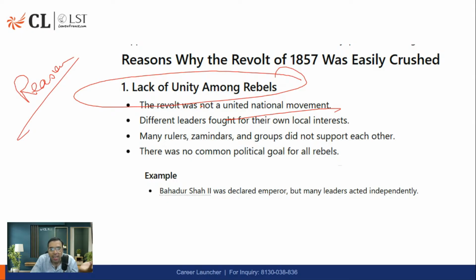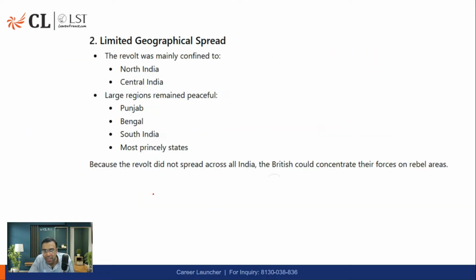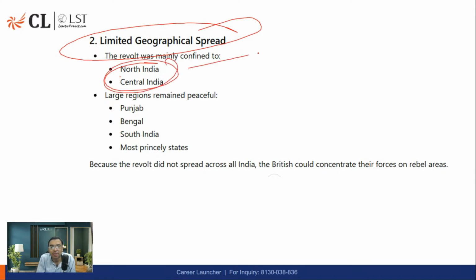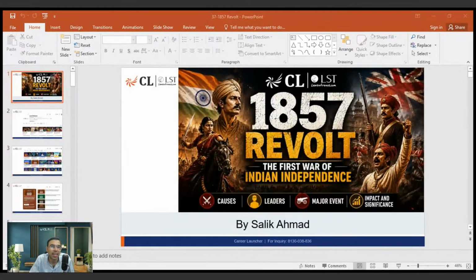तो वो था, है ना. And in fact many rulers and zamindars actually did not support the revolt. ये भी हुआ था. These are the things, है ना. And Bahadur Shah Zafar was very weak at that time. Limited geographical spread, I've told you, north and central India only, है ना. Not in Punjab, Bengal में बहुत ज्यादा नहीं था, South Indian princely states में उतना नहीं हुआ. Okay, not very much. So primarily in northern and central India, है ना.